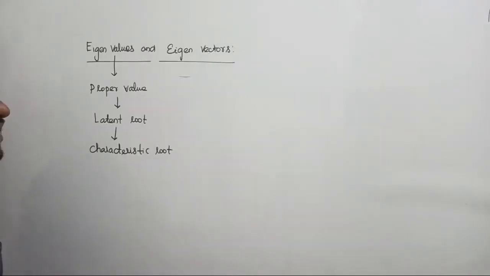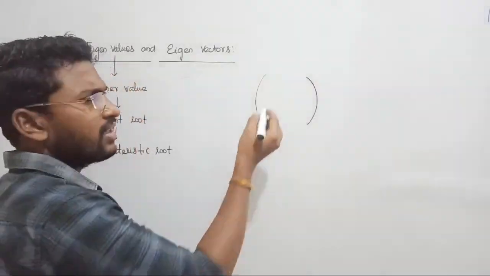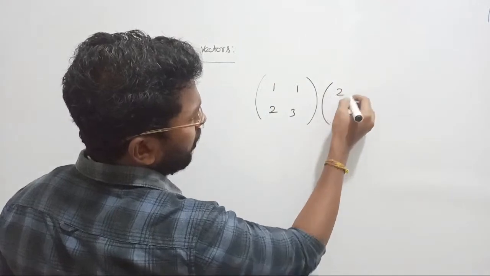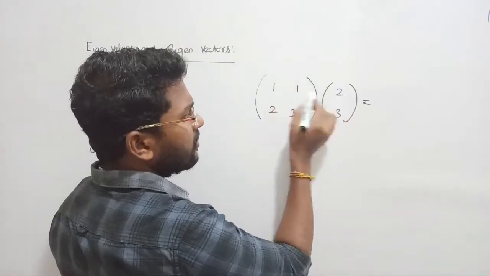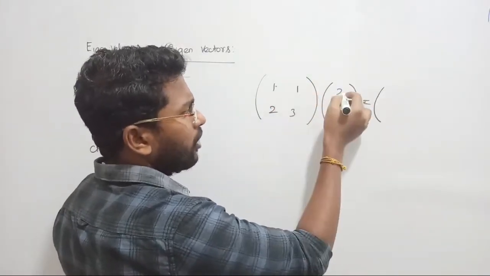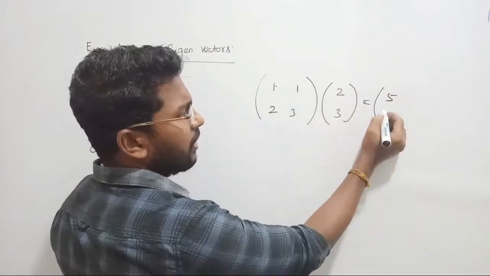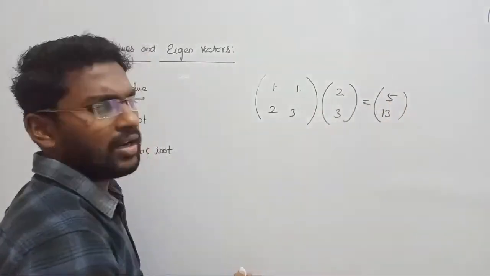And eigenvectors in the sense, each time you increase the position length and change the direction, followed by that the eigenvectors also will change. That is what I had told you. I took some example also, right? I took some 2x2 matrix and I said initially suppose I have 1 1 and 2 3, with the value 2 3 here, what will happen? What value will you get in the result? See, you have to do multiplication. 1 into 2 plus 1 into 3 will give you 5. 2 into 2 plus 3 into 3 will give you 13, right? So that is 5, 13. Initially, let us say my position is at 5, 13, right?